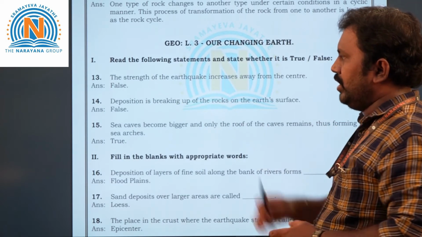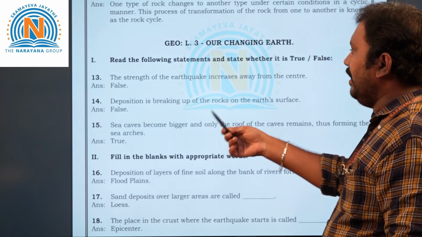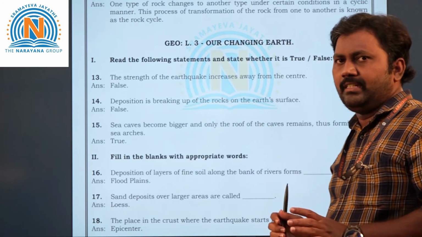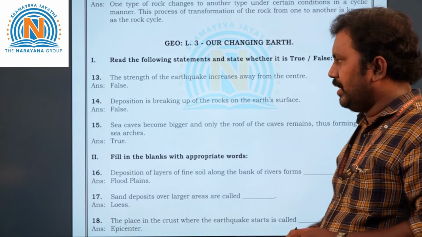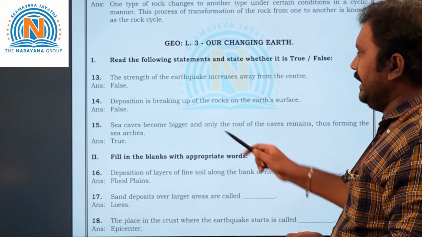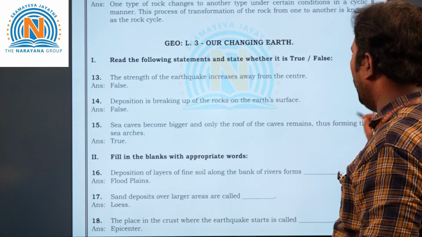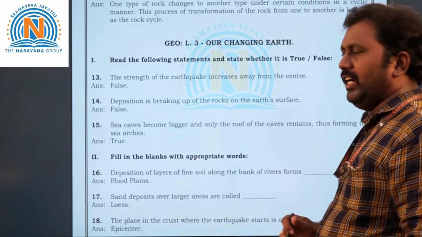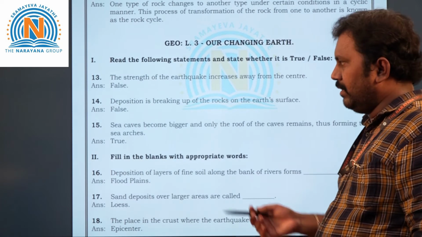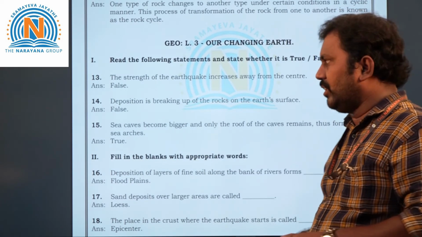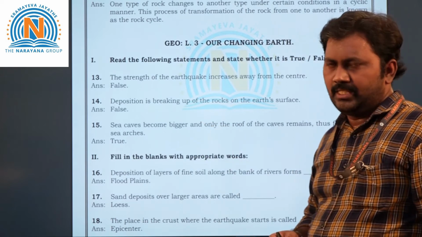Next, 14th question, children. Deposition of breaking up of the rocks on the earth's surface. No, it will not deposit like that. So the answer is false. Next, 15th question. Sea caves become bigger and only the roof of the cave remains, thus forming sea arches. Yes, it is correct. So that is true. Even in your textbook, some pictures are there related to these sea arches.